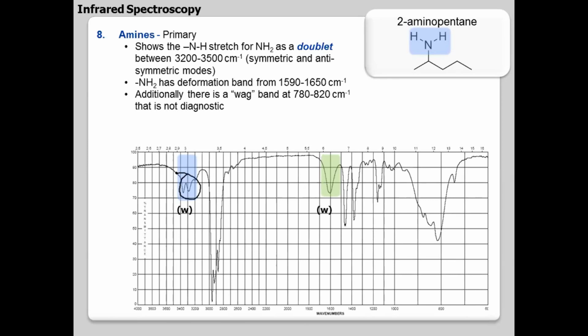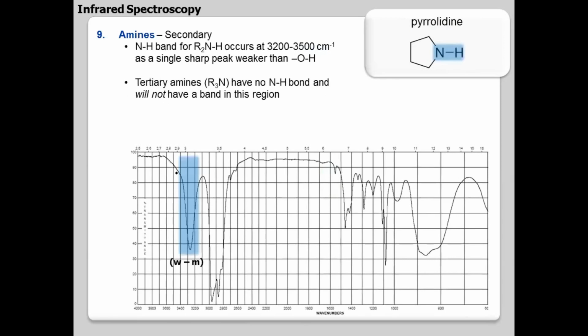If you get a doublet, that is primary amine. And if you have a singlet around 3400, that is sharper. Remember well, if there is a broad peak at 3400, that is OH. If there is a peak at 3400 but it looks a little sharper, sharper means that is NH. Remember that. If the NH is sharper, it is a secondary NH, because if it were primary NH2 I would have got a doublet; since it is secondary, I have a singlet.